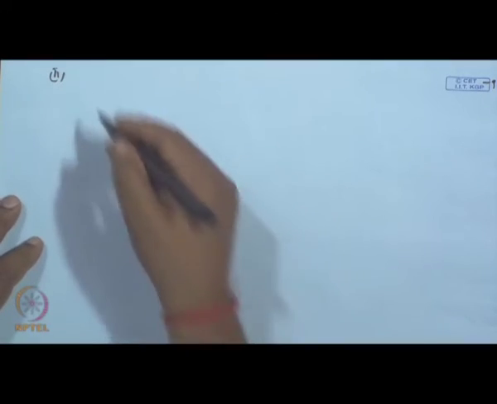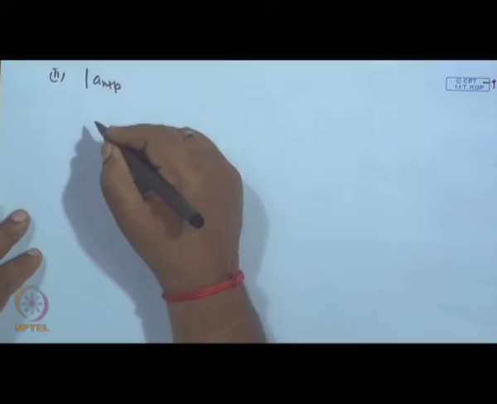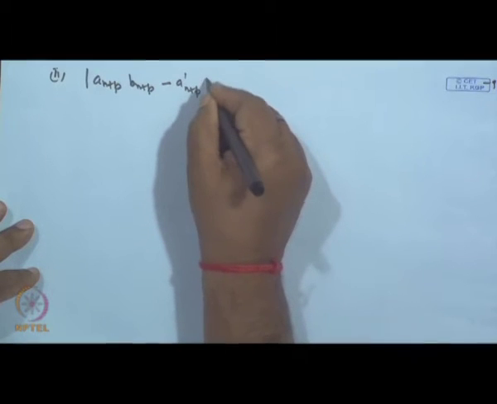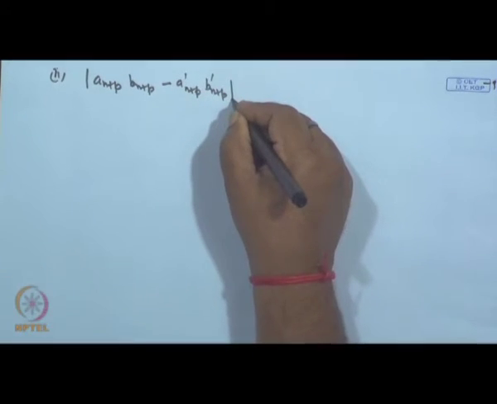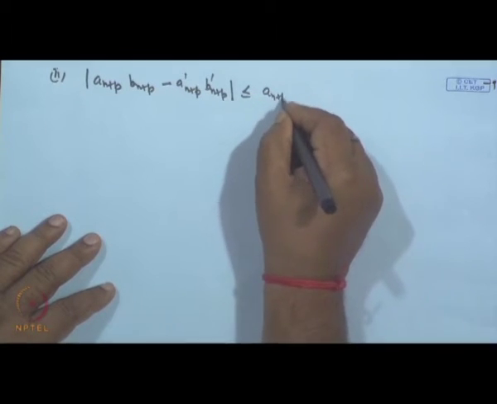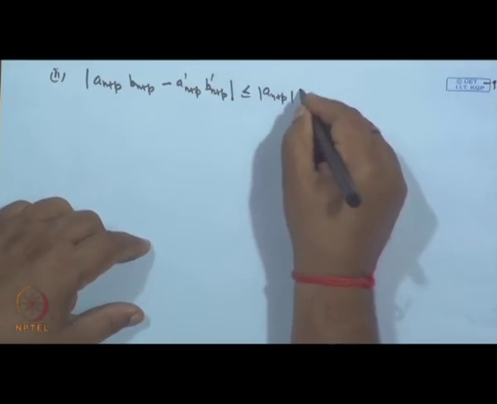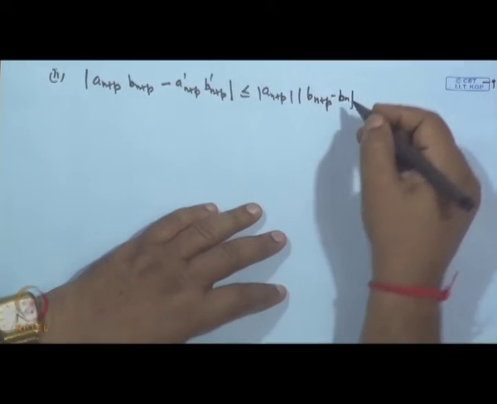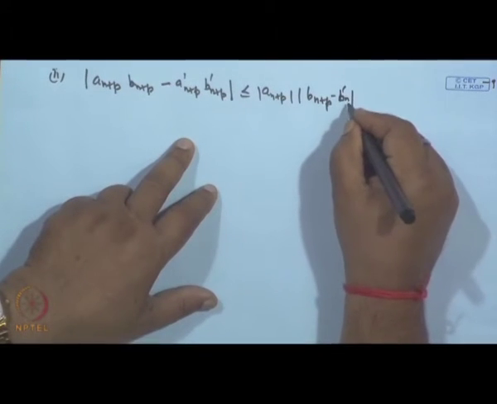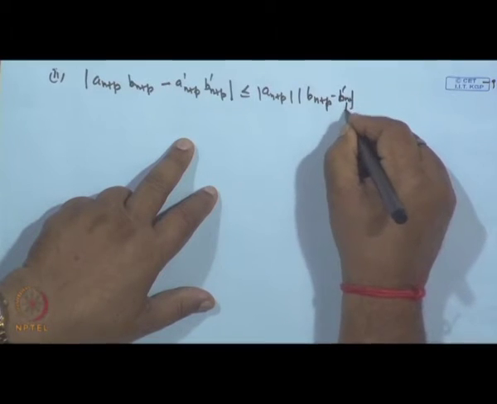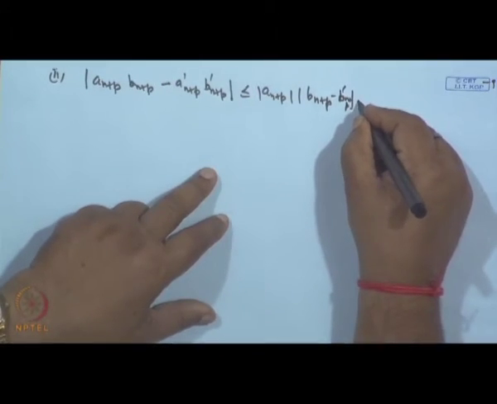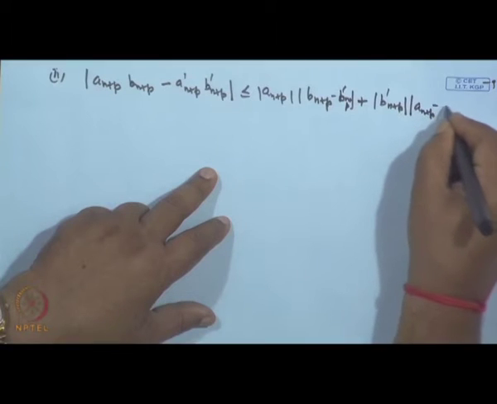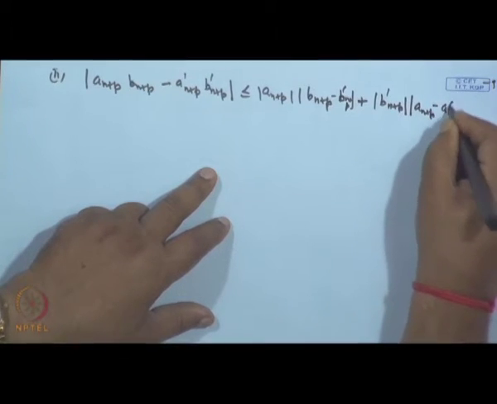For the product, if you write a n plus p, b n plus p minus a dash n plus p, b dash n plus p, then this is less than or equal to mod of a n plus p times mod of b n plus p minus b dash n plus p, then plus mod of b dash n plus p times mod of a n plus p minus a dash n plus p, just by adding and subtracting.